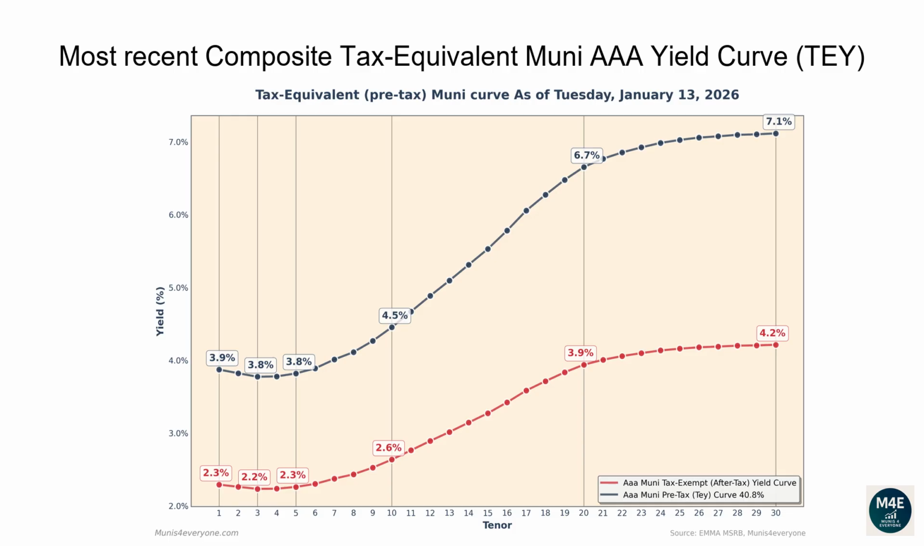The one-year tax-exempt yield is 2.29%, corresponding to a 3.87% tax-equivalent yield for investors in the top tax bracket. The two-year tax-equivalent yield is 3.82%. The 5-year tax-equivalent yield is 3.82%. The 10-year tax-equivalent yield is 4.45%. The 20-year tax-equivalent yield is 6.65%. The 30-year tax-equivalent yield is 7.12%.